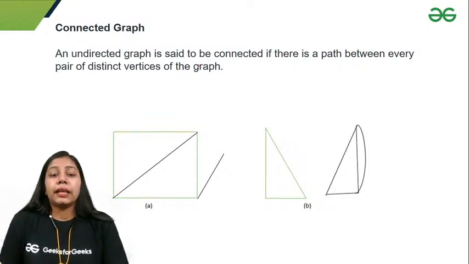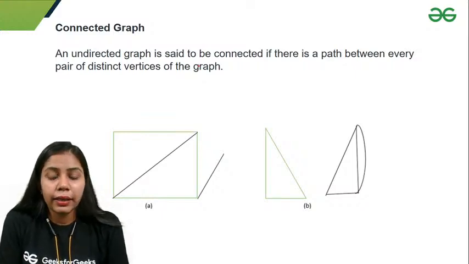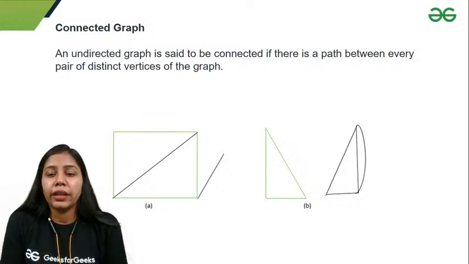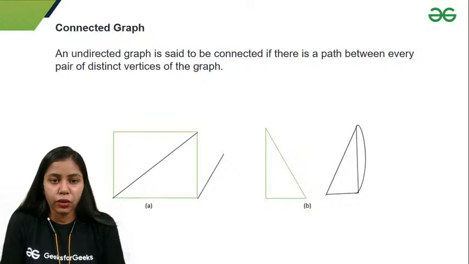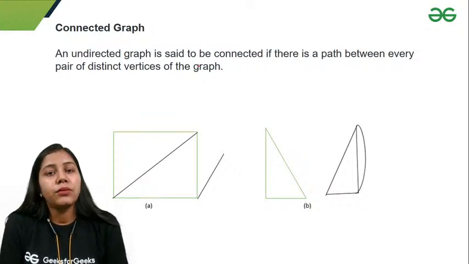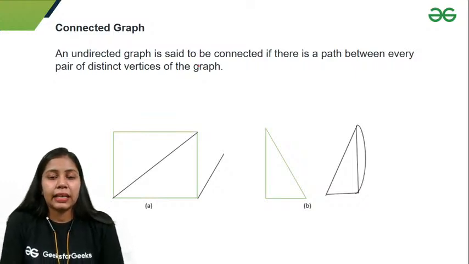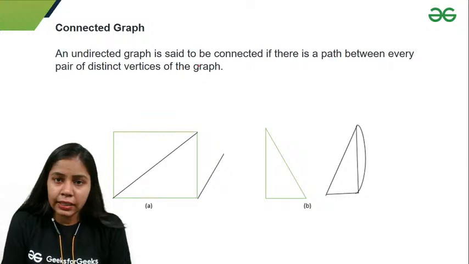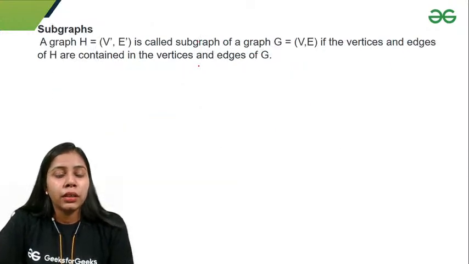Okay, it says connected graph. I told you before what is a connected graph. An undirected graph is said to be connected if there is a path between every pair of distinct vertices of the graph. Right? If I move from one vertex to another and I get a path, then it is a connected graph. Otherwise, it is a disconnected graph. Right? Okay.